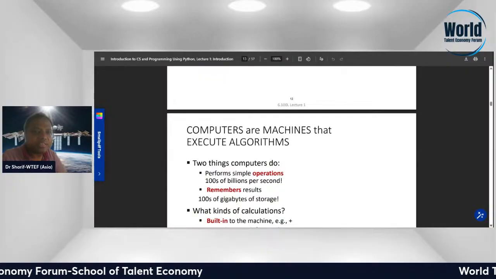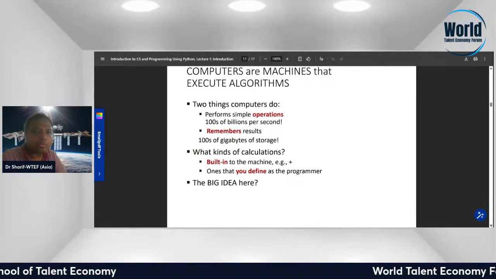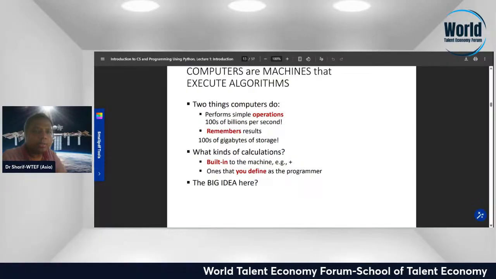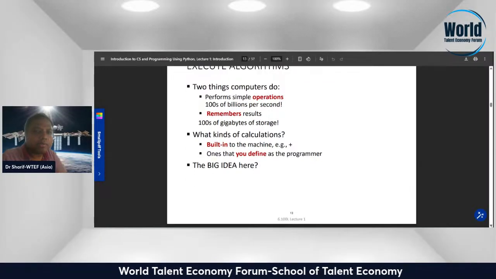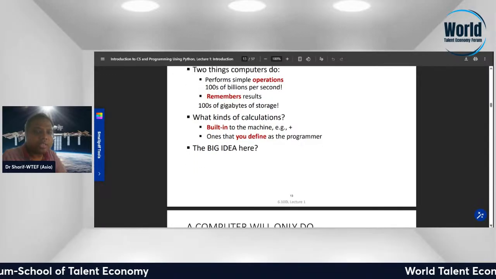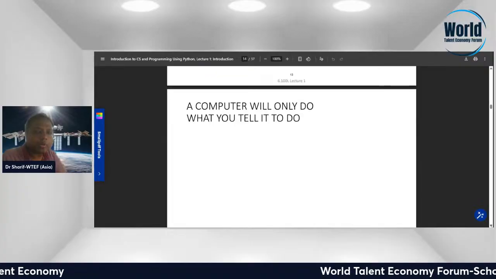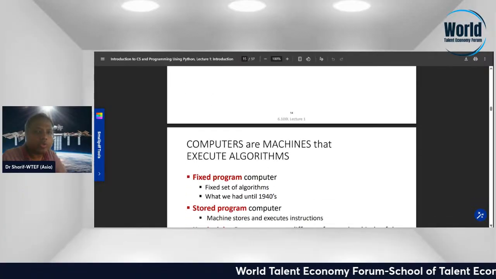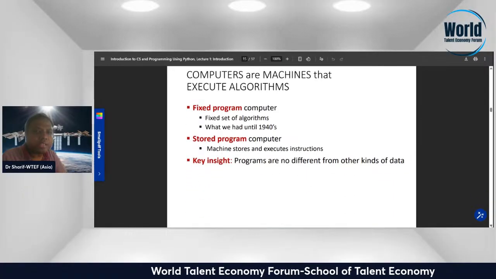Computers are machines that execute algorithms. Two things computers do: perform simple operations, hundreds of billions per second, and remember results, hundreds of gigabytes of storage. What kind of calculations are built into the machine? One that you define as a programmer. A computer will only do what you tell it to do.